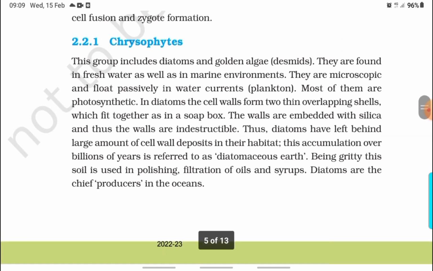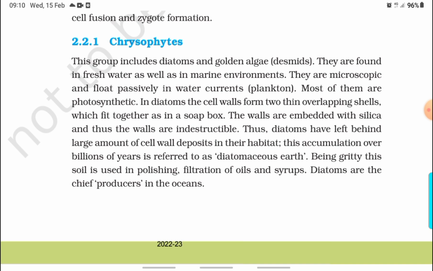Chrysophytes. This group includes diatoms and golden algae or desmids. They are found in freshwater as well as in marine environments. They are microscopic and float passively in water currents as plankton. Most of them are photosynthetic. In diatoms, the cell wall forms two thin overlapping shells which fit together as in a soap box. The walls are embedded with silica and thus the walls are indestructible. Thus, diatoms have left large amounts of cell wall deposits in their habitat.